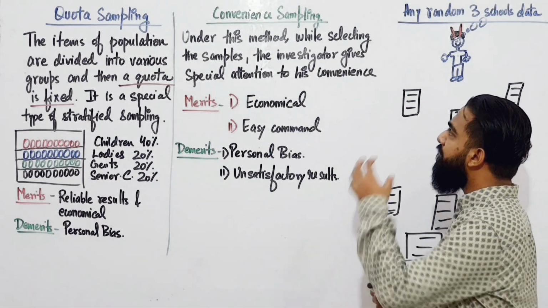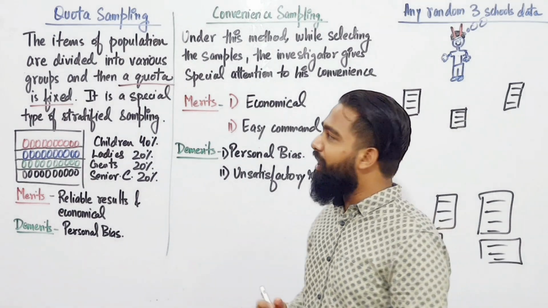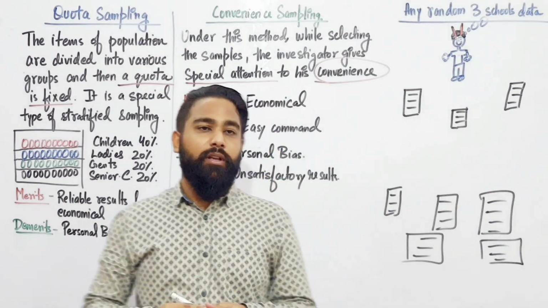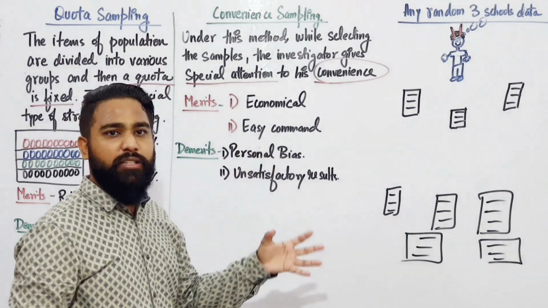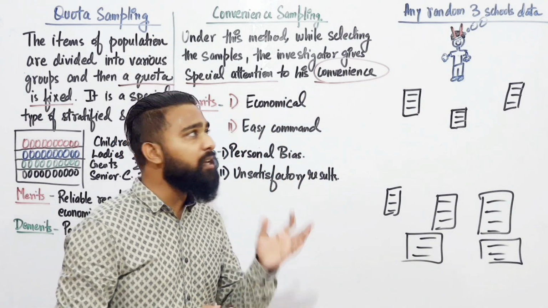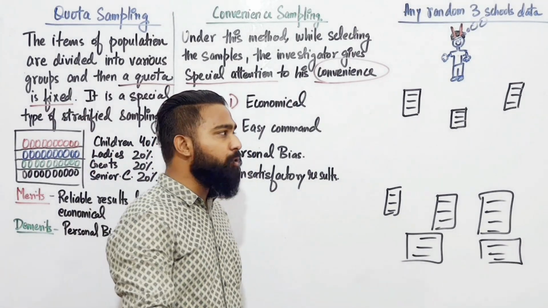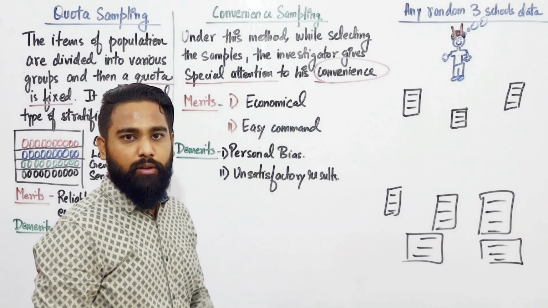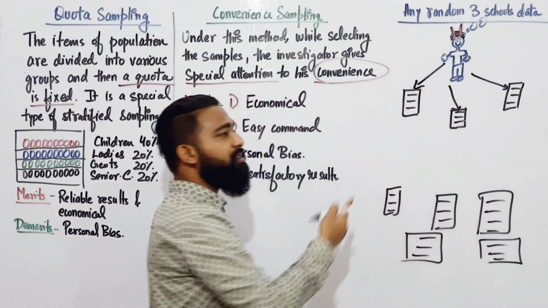Under convenience sampling, while selecting samples, the investigator gives special attention to his convenience. He's a lazy fellow. Suppose this is that lazy fellow. He's being asked to bring the data from any random 3 schools from his city. Now, what will he do? Instead of going to random schools, he goes to the schools which are nearest to him. That's why he is the lazy fellow.